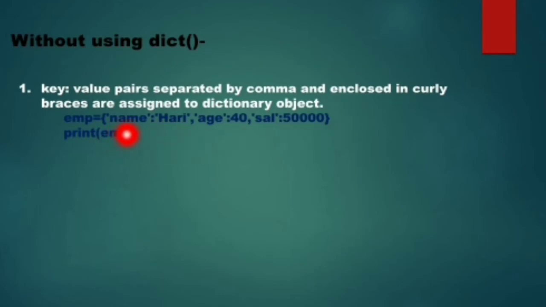Name is the key, Hari is the value. The second key value pair is age 40, where age is the key, 40 is its value. Third is Sal, 50,000. Sal is the key, 50,000 is its value. So I have enclosed the various key value pairs within curly braces and assigned it to a variable, so that variable becomes a dictionary object.